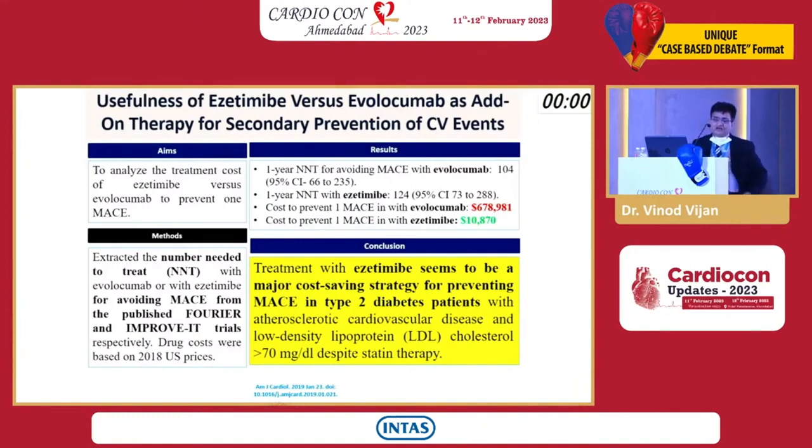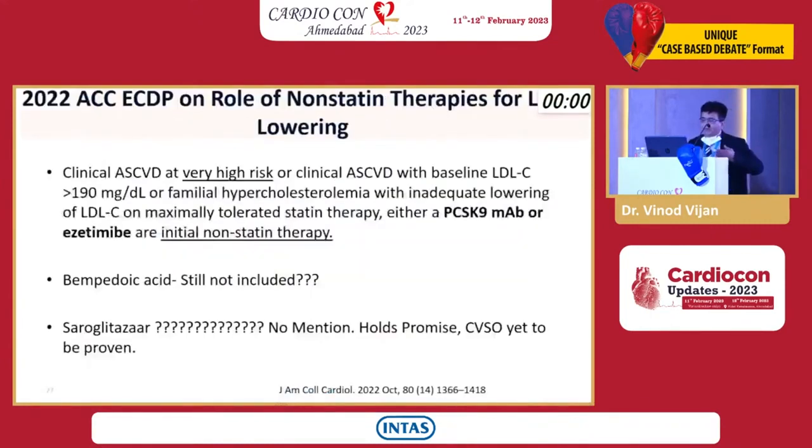Today even Mr. Gautam asked me, can he shift from Repata to ezetimibe? I'm talking of Adani. I said, I'll tell you after the lecture. It is not that you have given it once; you have to take it lifetime, and look at the cost.